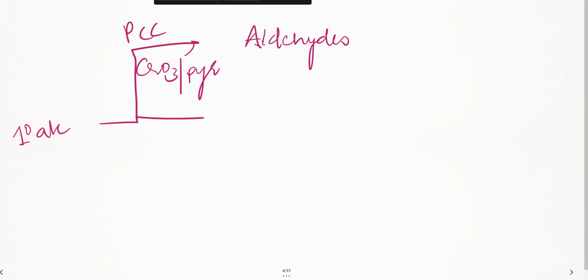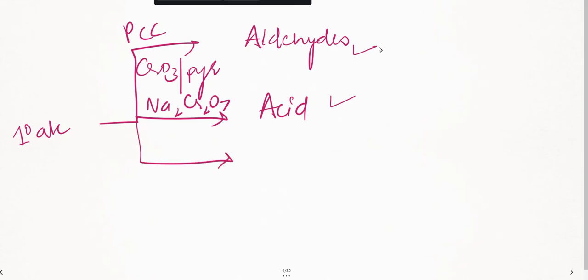This is fine. Further, if I take one more oxidizing agent, that is sodium dichromate, Na2Cr2O7, it's getting oxidized to acid. See the difference. If you're taking this one, you're going to get the aldehyde. If you're taking the sodium dichromate, you'll be getting acids. That's fine. Okay.